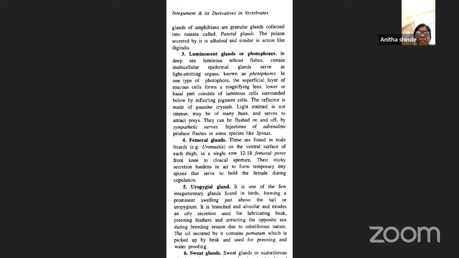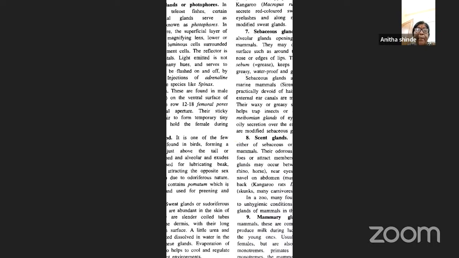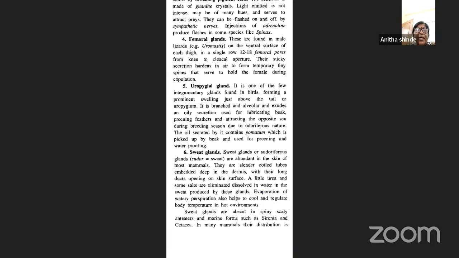The next is the sweat glands, or the sudoriferous glands. Sweat glands are abundant in the skin of most mammals. They are slender coiled tubes, present deep in the dermis, with long ducts opening on the skin surface.